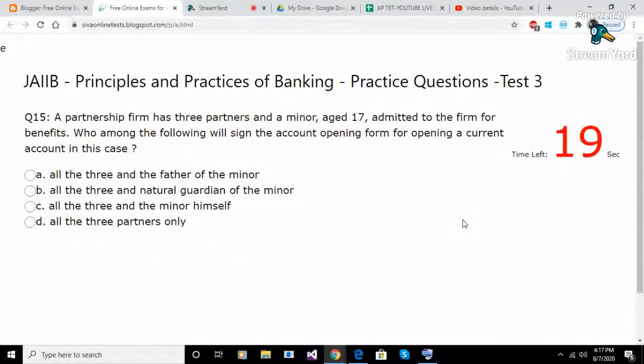Question 15. A partnership firm has 3 partners and a minor, aged 17, admitted to the firm for benefits. Who among the following will sign the account opening form for opening a current account in this case?